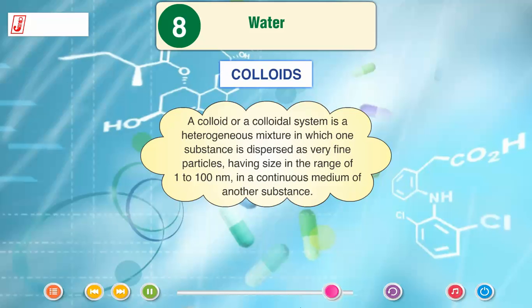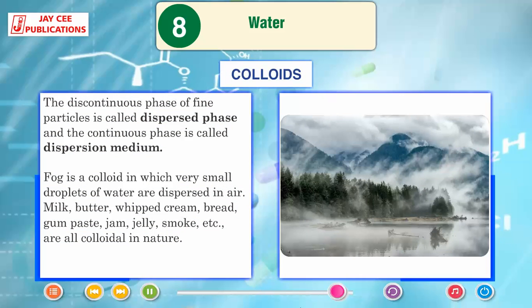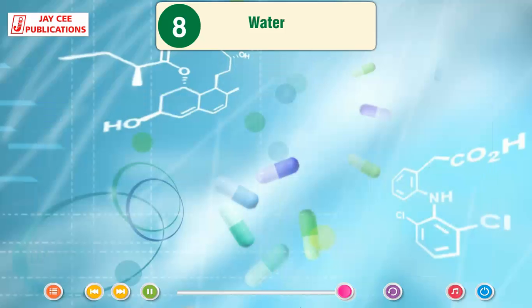A colloid or a colloidal system is a heterogeneous mixture in which one substance is dispersed as very fine particles having size in the range of 1 to 100 nm in a continuous medium of another substance. The discontinuous phase of fine particles is called the dispersed phase and the continuous phase is called the dispersion medium. Fog is a colloid in which very small droplets of water are dispersed in air. Milk, butter, whipped cream, bread, gum paste, jam, jelly, smoke, etc. are all colloidal in nature.